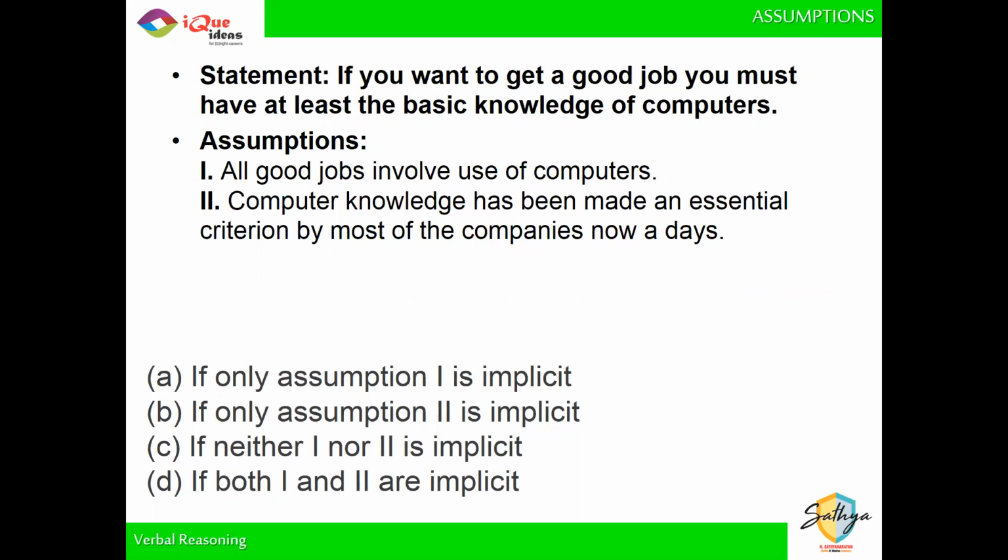But look at the second one. If computer knowledge is an essential criterion for companies, then obviously you need it to get a job. If computer knowledge is not an essential criterion for most companies, then you don't need it to get a job. So the second one definitely affects the statement. Changing the value of the second assumption definitely changes the value of the given statement, and hence I can say the second one is definitely a required assumption with respect to this statement. So option B has to be marked as my answer, right?